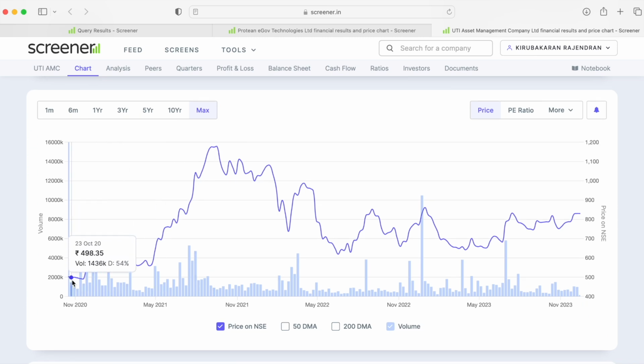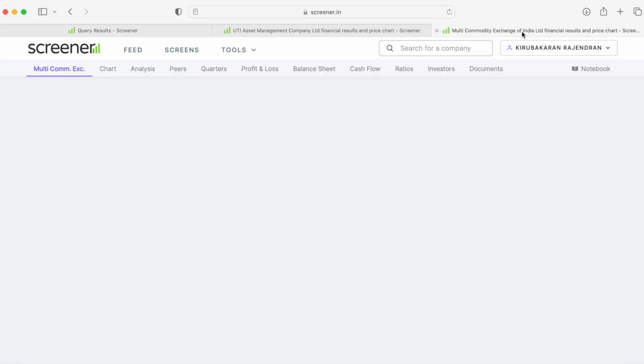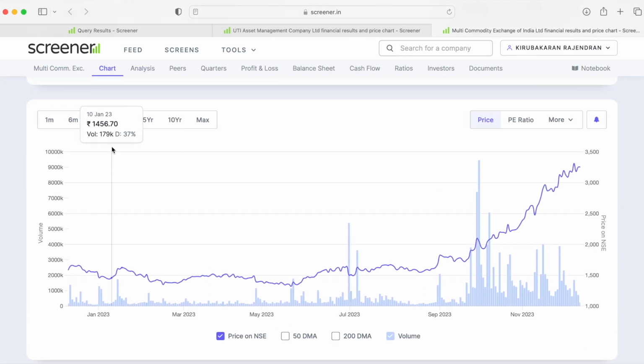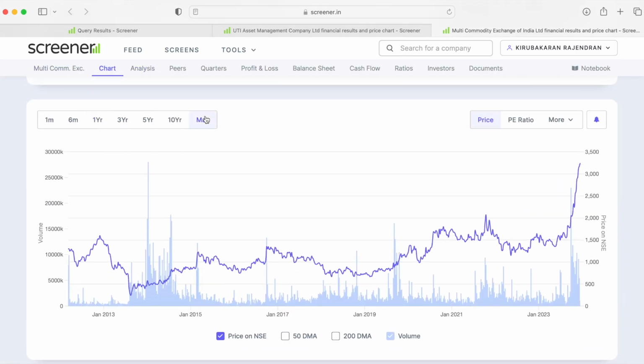So initially from 500 rupees it went all the way to 1100, and then eventually it corrected around 600 rupees, and now it is trading approximately around 820 rupees. So let's analyze the MCX price as well. MCX has been on a very good uptrend, as you could see.